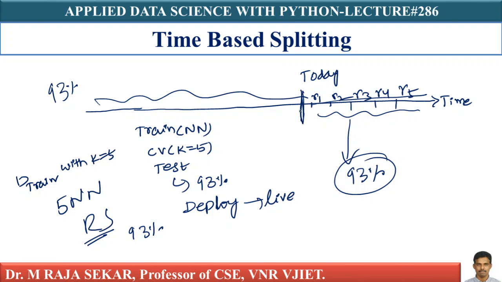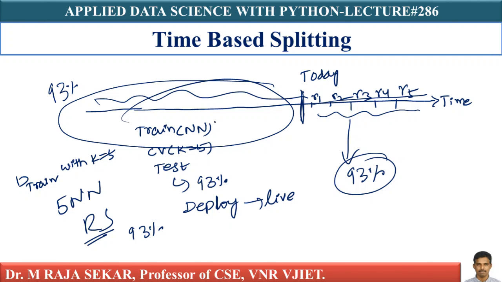Till today, I used historical data, past data, and I trained the model. I got k equal to 5 by using cross validation, and accuracy of 93% using test data. For tomorrow's reviews, after deploying the model, I expect accuracy of 93% on future reviews.